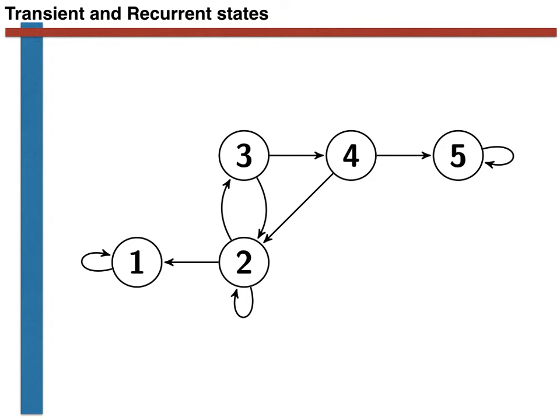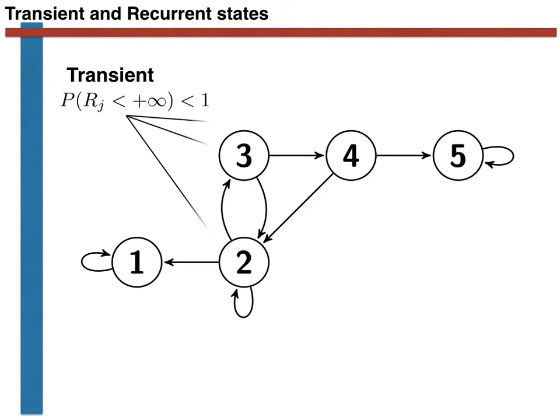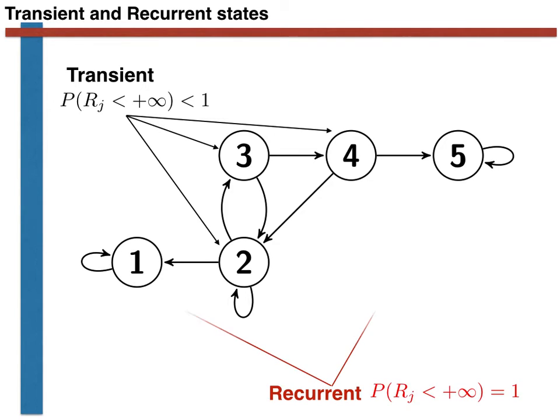So hopefully you were able to work out that states 2, 3 and 4 are transient because once you leave them, there is a finite probability that you will never return to them. This is because once you leave states 2, 3 and 4 and go to either state 1 or state 5, you are guaranteed to remain in these states forevermore. States 1 and 5 are recurrent as a result.